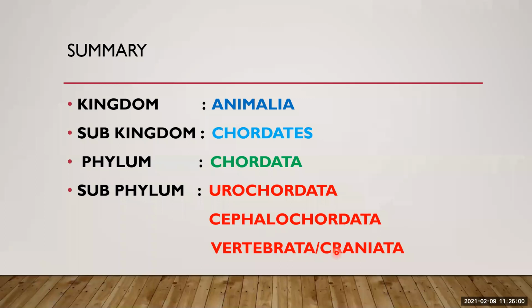Vertebrata is also known as Craniata. Why is it known as Craniata? Due to the presence of skull or cranium. I told you what a cranium cavity is, which protects the brain. The vertebral column is the most obvious vertebrate feature. It was not present in lower vertebrates, which probably had only notochord. So they are known as craniata because of the presence of skull or cranium cavity, which protects the brain. So today we have covered this.